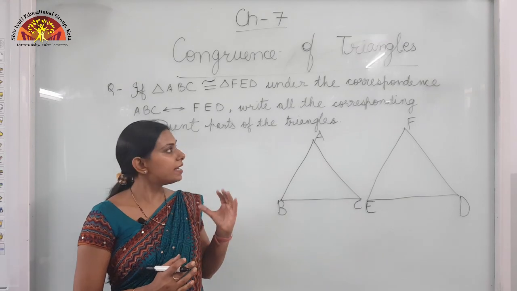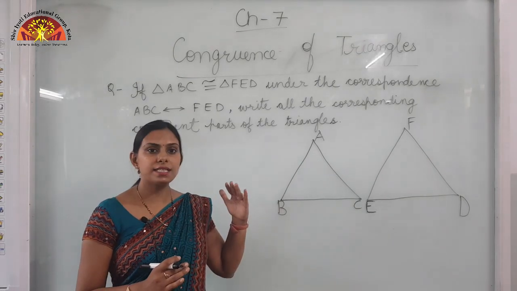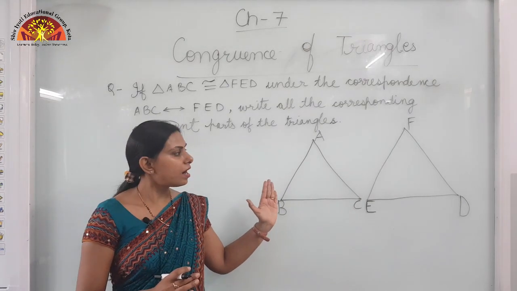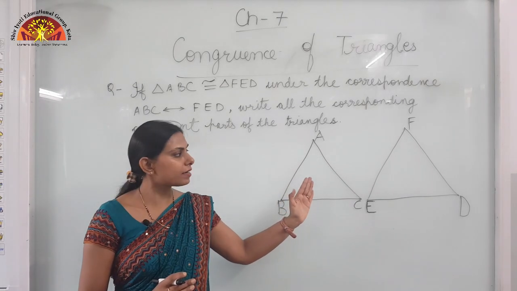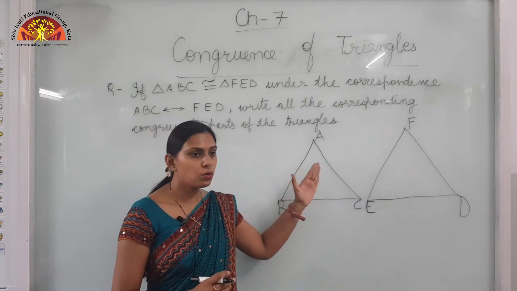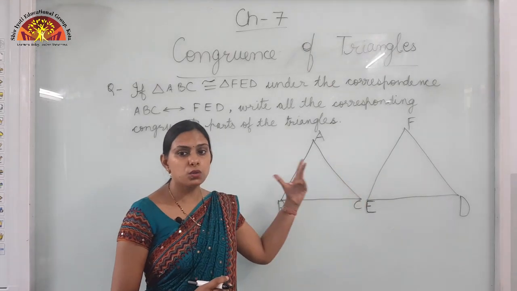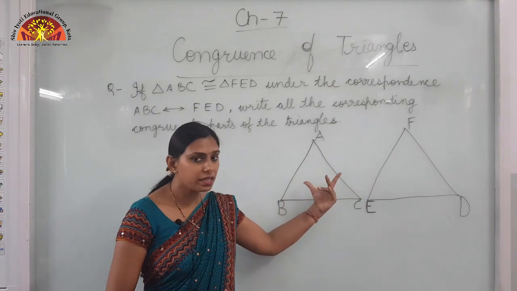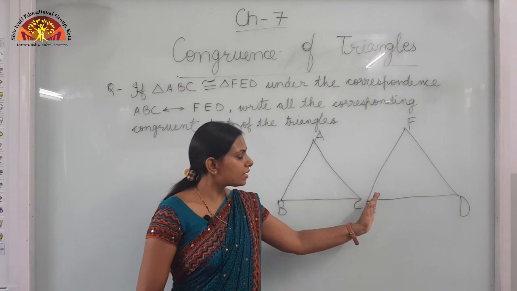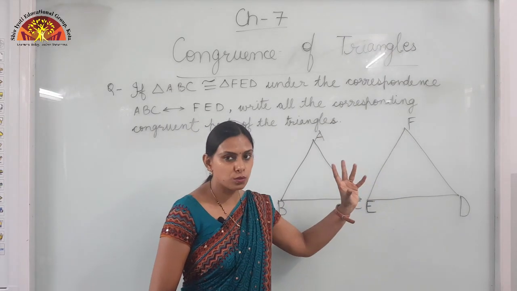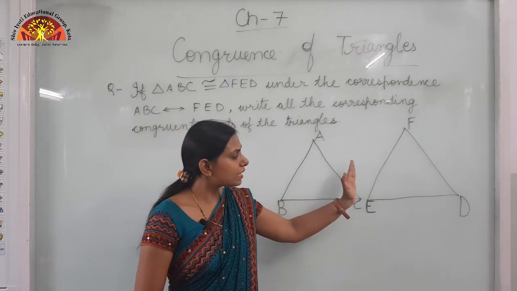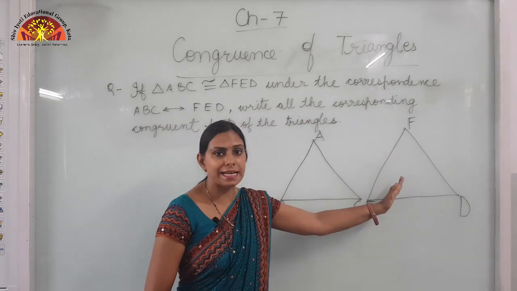As you know children, two triangles are said to be congruent if all the three angles of one triangle are exactly equal to the corresponding angles of another triangle, and similarly all the three sides of one triangle are equal to the corresponding sides of the other triangle. तो दो triangles आपस में congruent कब होते हैं? जब उसके तीनों एंगल्स एक ट्राइंगल के दूसरे ट्राइंगल्स के करस्पॉन्डिंग एंगल्स से एग्जैक्टली इक्वल होते हैं, या फिर एक ट्राइंगल की तीनों साइड्स दूसरे ट्राइंगल की कॉरस्पॉन्डिंग साइड्स के एग्जैक्टली इक्वल होती हैं.